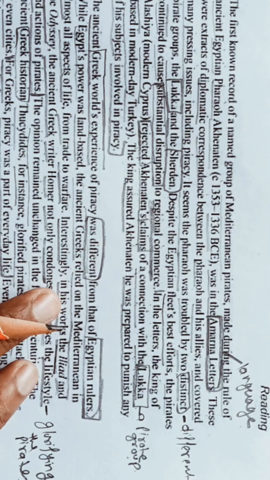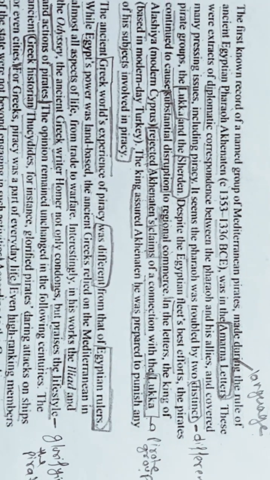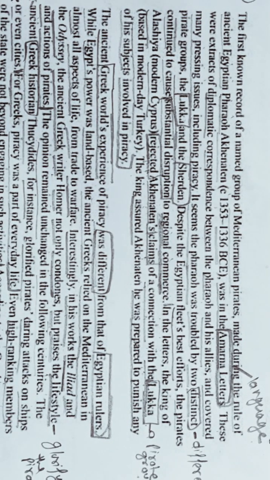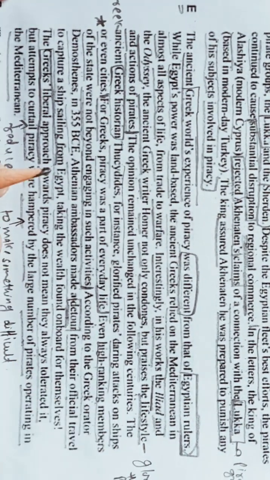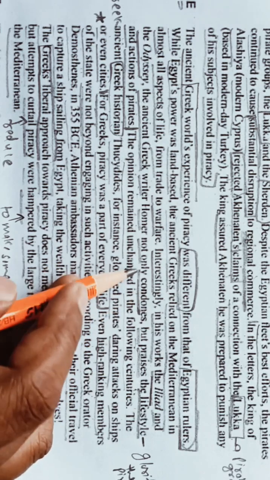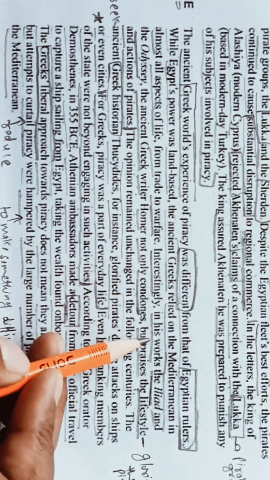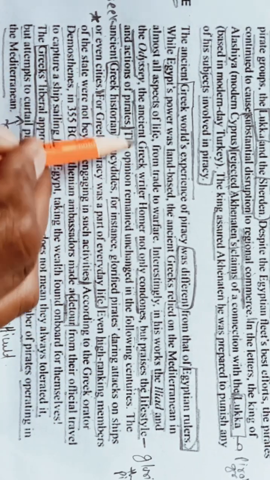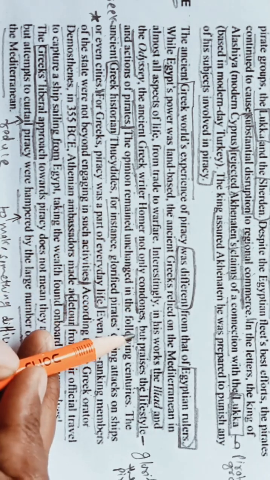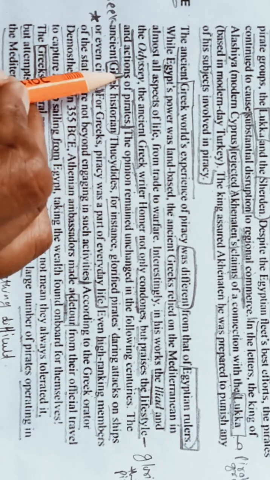So what are they saying? A favorable view of piracy is evident in certain ancient Greek texts means what they are saying here. Interestingly, in his work The Iliad and Odyssey, the ancient Greek writer Homer not only condones but praises the lifestyle and action of the pirates.